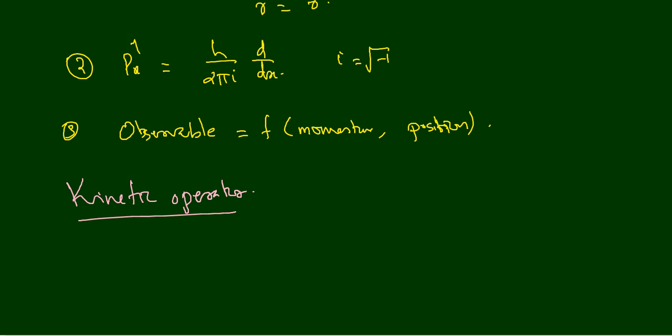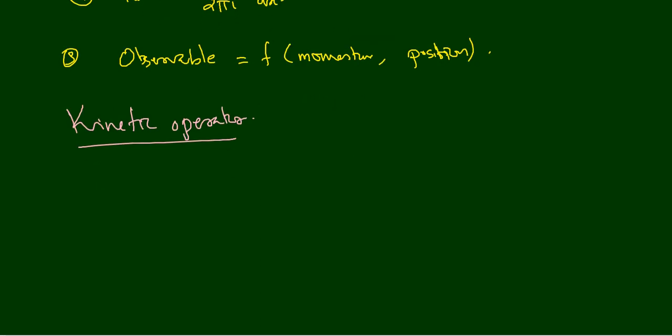Let's set up a kinetic energy operator. Okay, so kinetic energy, for example, kinetic energy in the x direction, that is Tx, is equal to half m vx square, where vx is the velocity in the x direction.